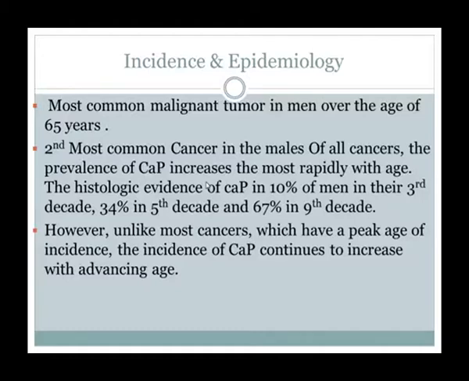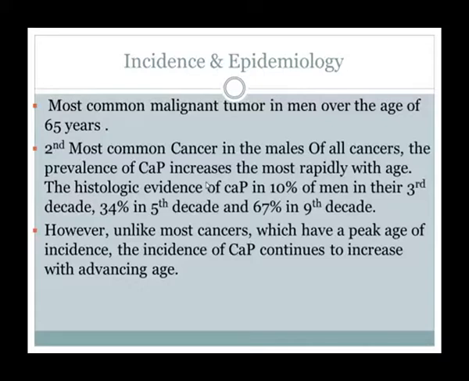So coming to the topic of CA prostate, incidence and epidemiology. It is the most common malignant tumor in men over the age of 65 years. It is the second most common cancer in males of all the cancers. The prevalence of CA prostate increases most rapidly with age. The histologic evidence of CA prostate is seen in 10% of men in their third decade, 34% of men in their fifth decade, and 67% of men in their ninth decade.